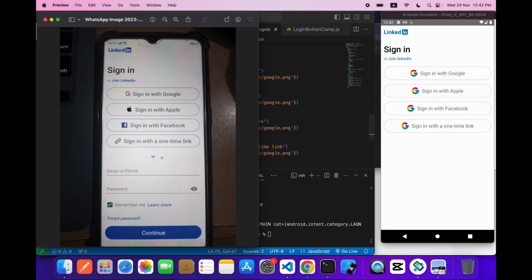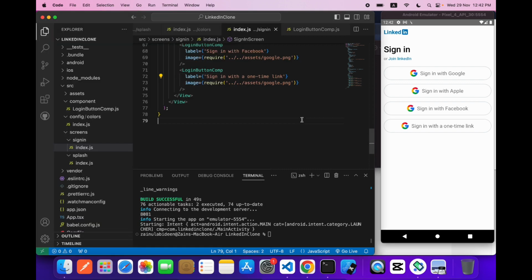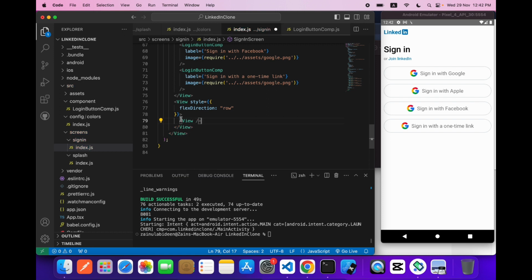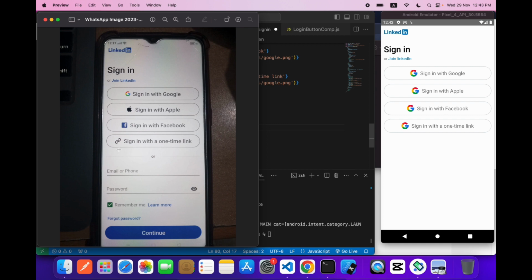So this is done. Now what we have to do is to make this OR. To make this OR, we will take a view, we will say style, flex direction will be row. In this we need two views, like two lines over here.